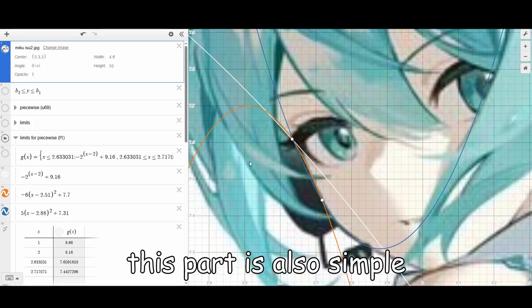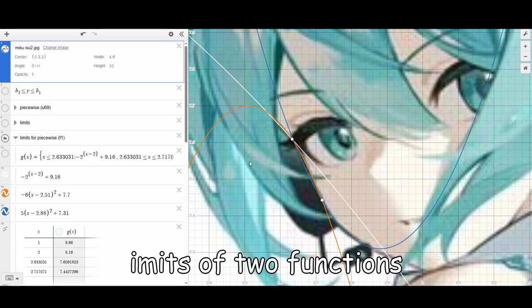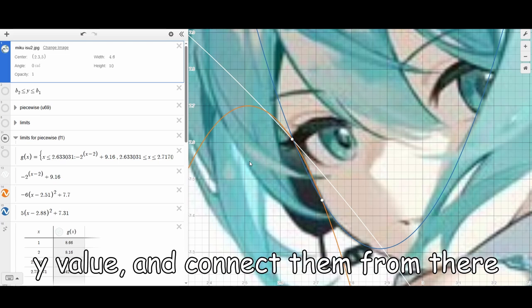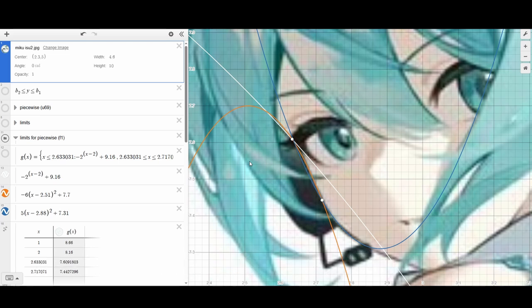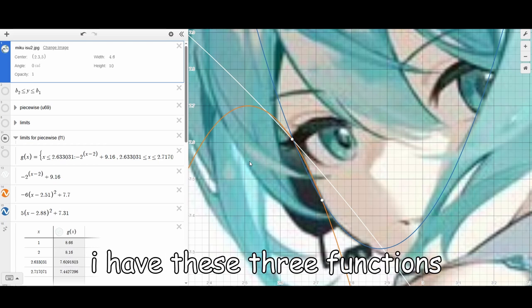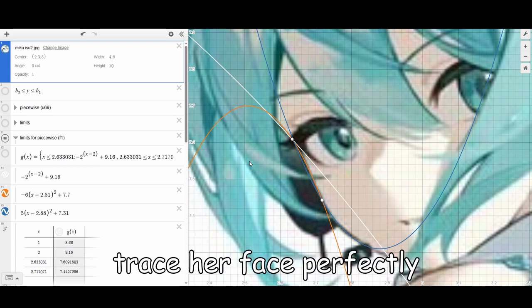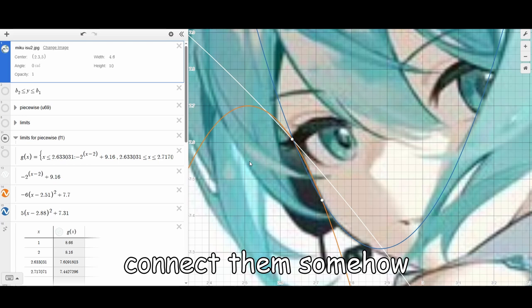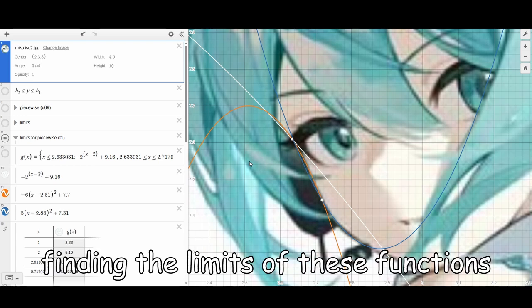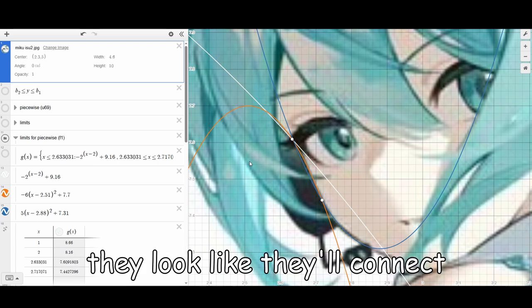This part is also simple. We can find the limits of two functions when they look like they're going to approach the same y value and connect them from there. Let's take a look at her face here. I have these three functions that seem to trace her face perfectly, but I need to connect them somehow. I'll do this by finding the limits of these functions at the points where they look like they'll connect.